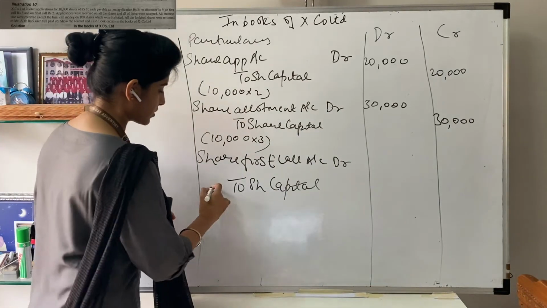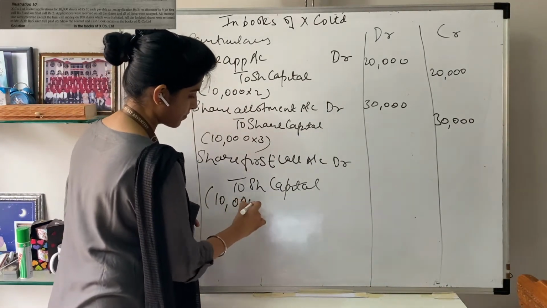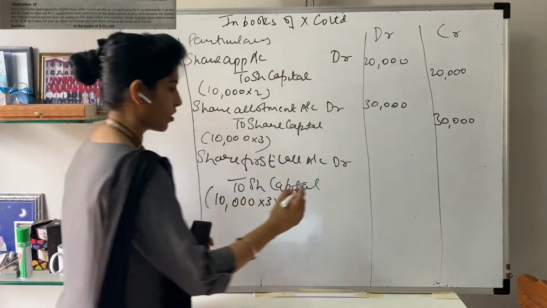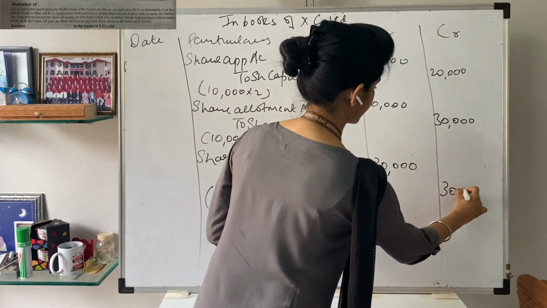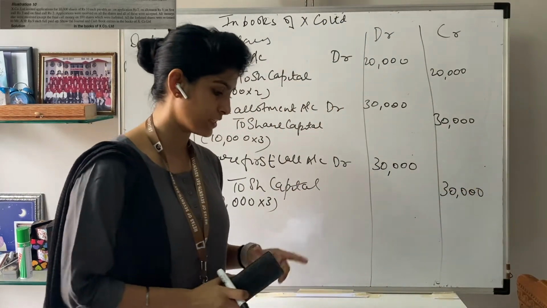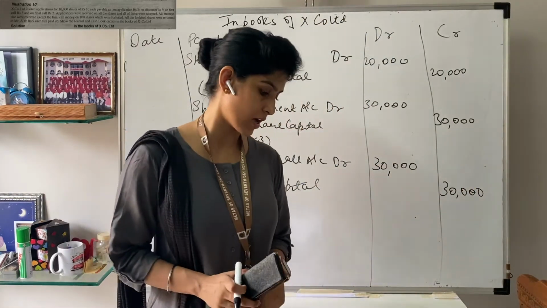Again 10,000 shares, for rupees 3 is your first call. So 30,000 and 30,000.